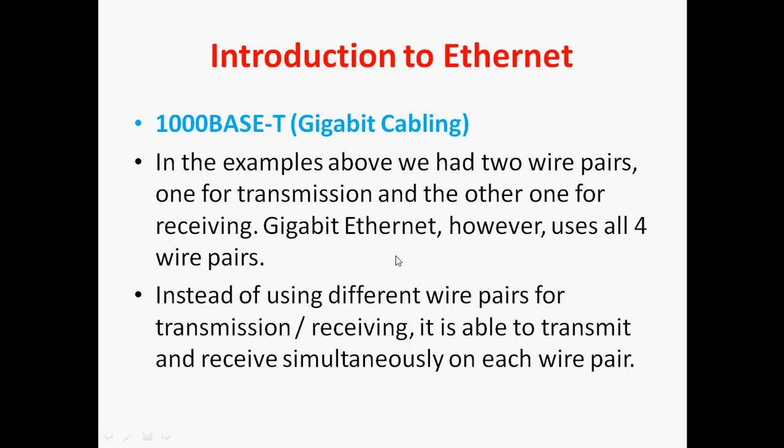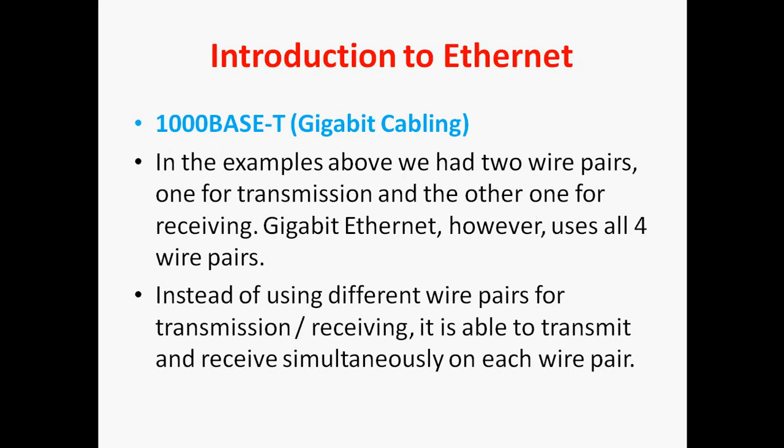Okay, next one, 1000BASE-T. This is gigabit Ethernet copper cable. In the examples above, we had two wire pairs. We can see 10BASE-T and 100BASE-T, that is Ethernet and Fast Ethernet. We can use two wire pairs, one for transmitting and another one for receiving.